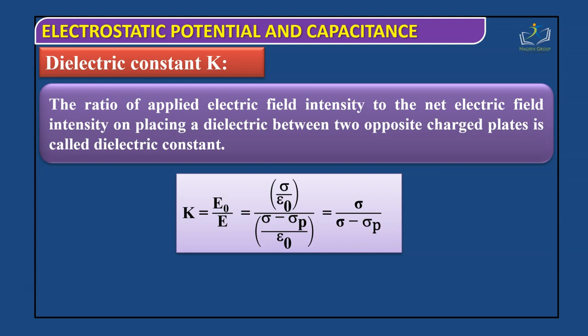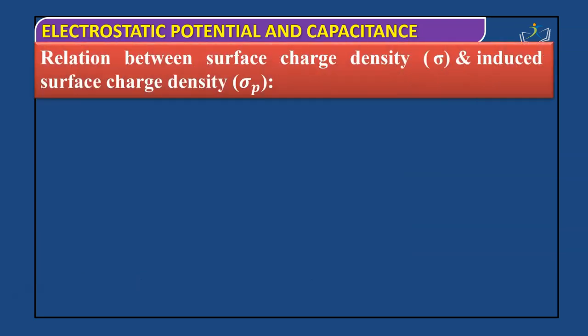That gives the value K equals sigma divided by sigma minus sigma P, where sigma P is the polarization surface charge density. Here E naught is greater than E, and K is always more than 1.